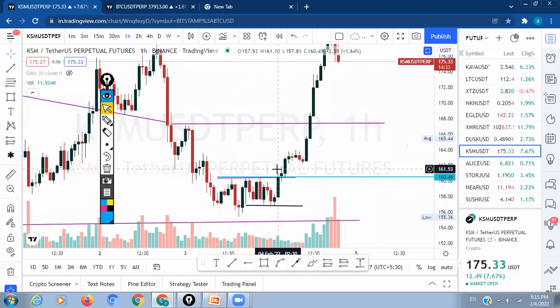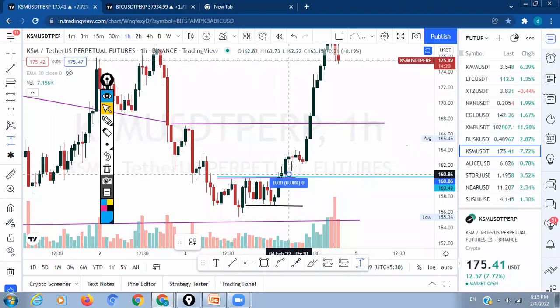So here we had a hammer. This is the confirmation candle along with the volume support. So here it will be a long position. I have entered KSM around here, 160, let's say 160 or so.